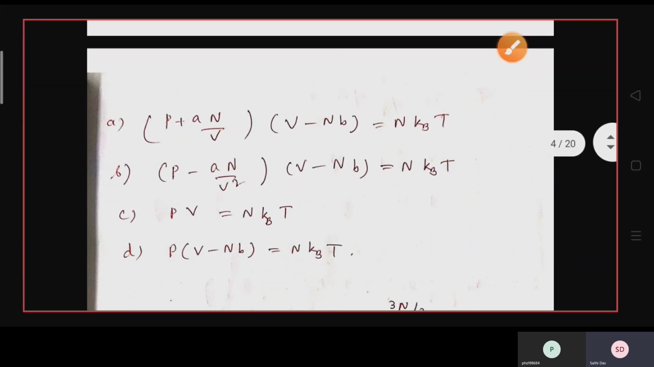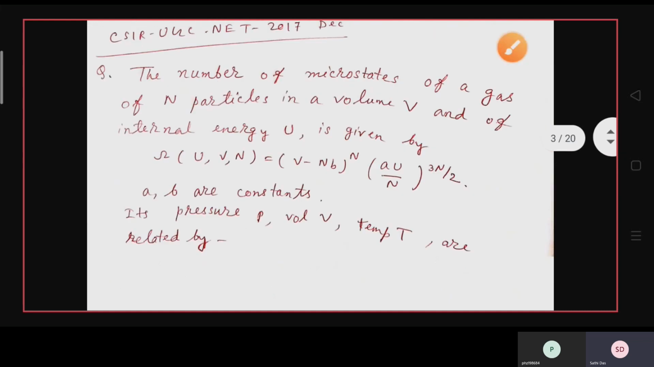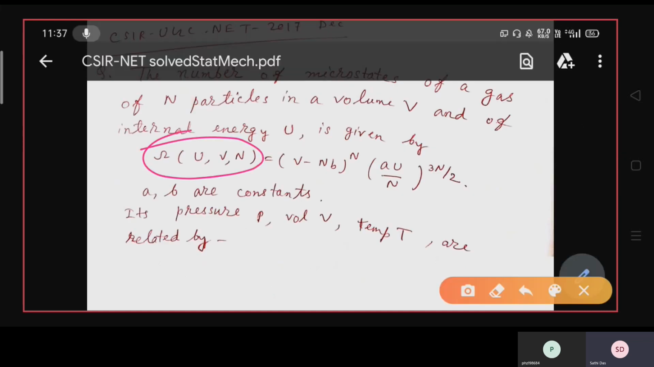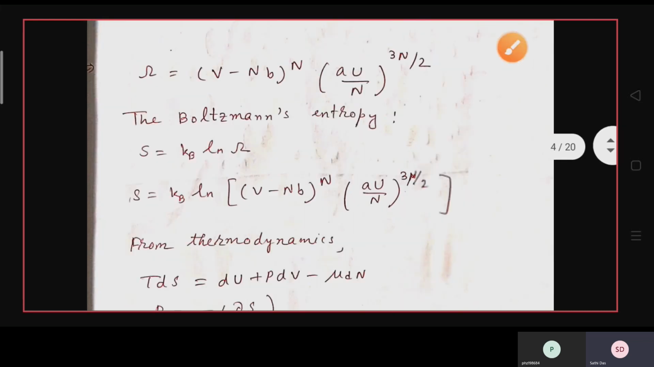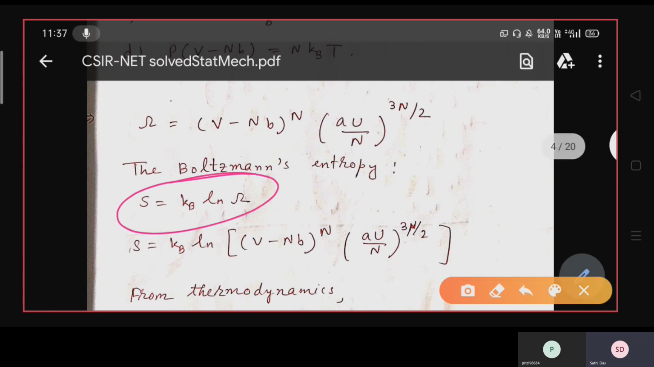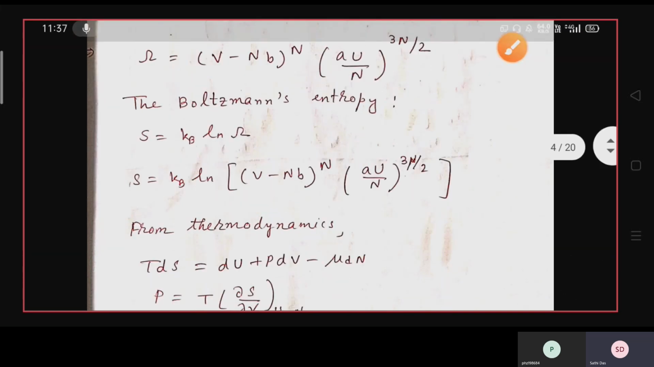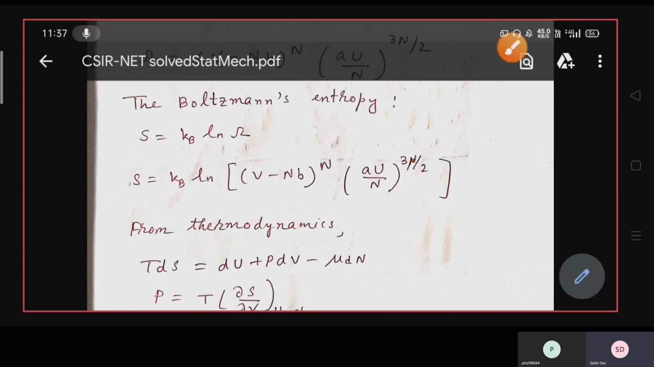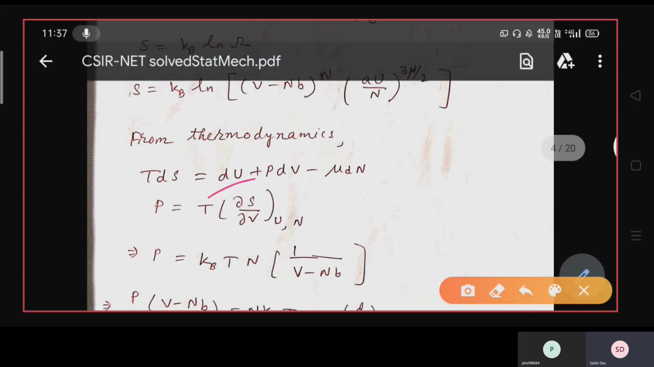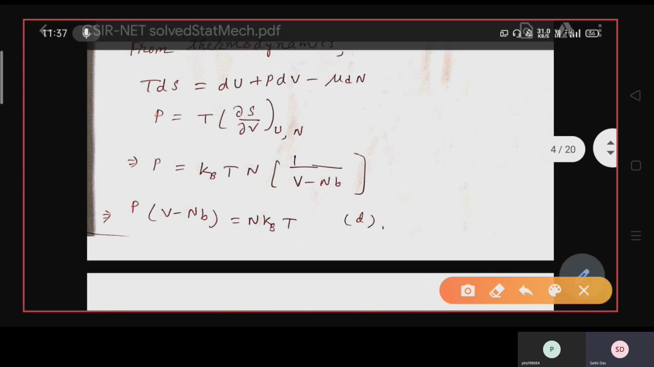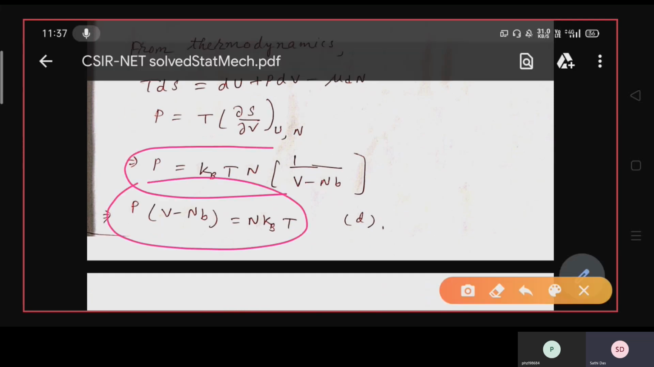So what you have done here, you are given the microstate, the total number of microstates omega. From that you can apply this formula S equals kB ln omega. So from S you can find out the pressure of the system by applying this formula T into ∂S/∂V at constant U, N. So simplify it, you get the result.